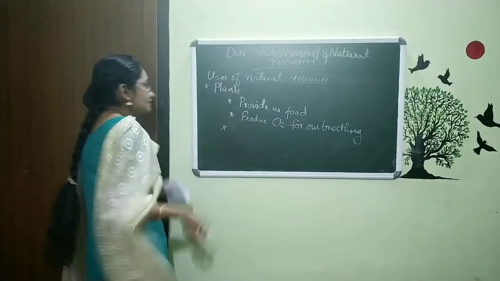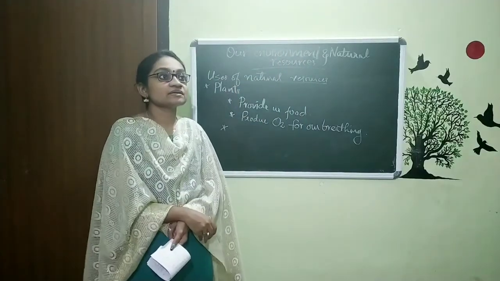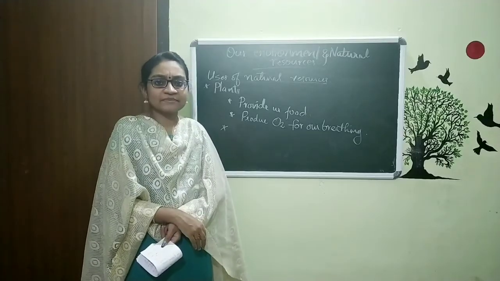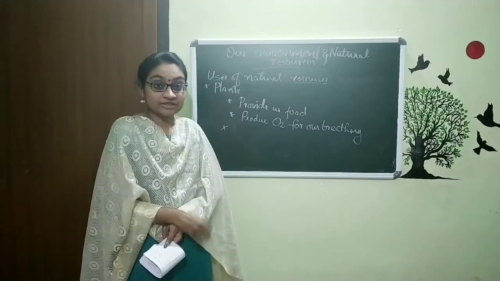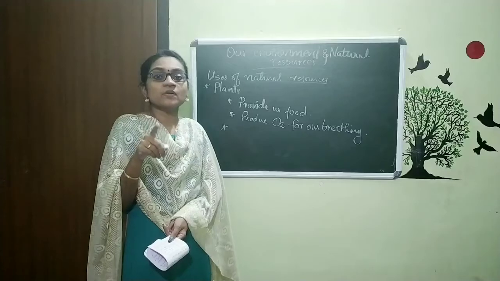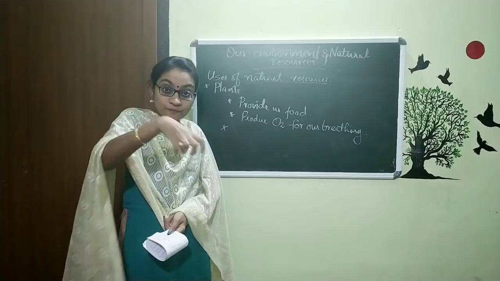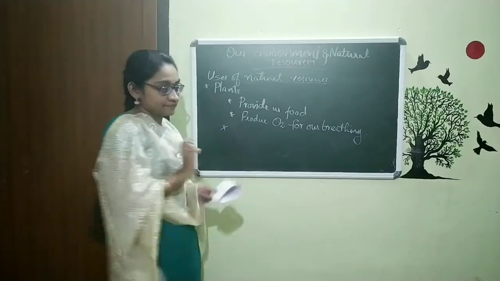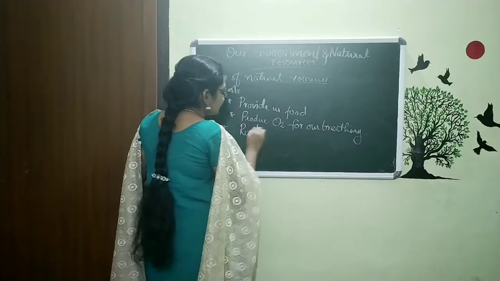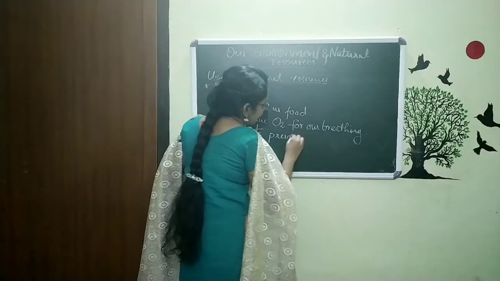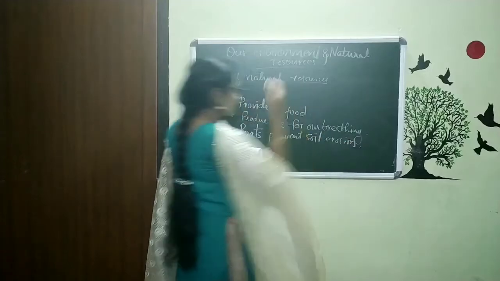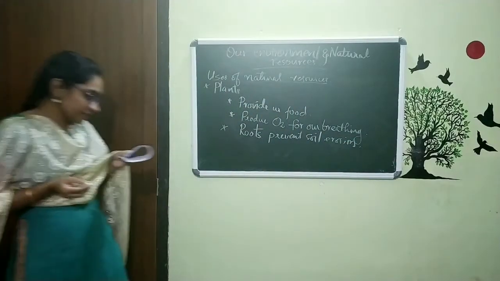And the next is this, we studied in the chapter soil erosion. How can soil erosion be prevented? We can prevent it by planting trees. It means the roots prevent soil erosion. That means the root binds the soil. The same thing here. I can say roots of plants prevent soil erosion. Roots prevent soil erosion.